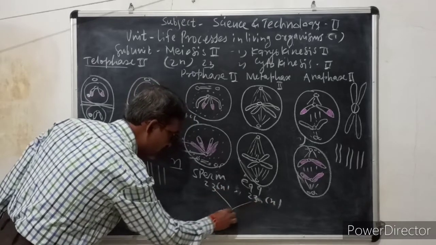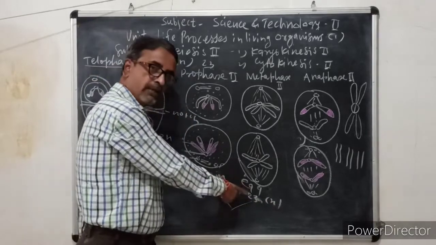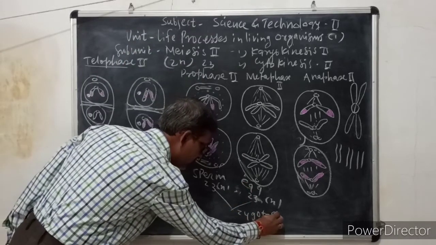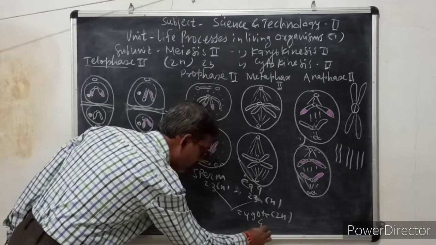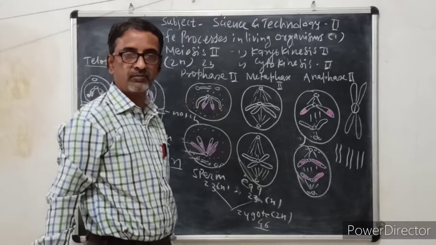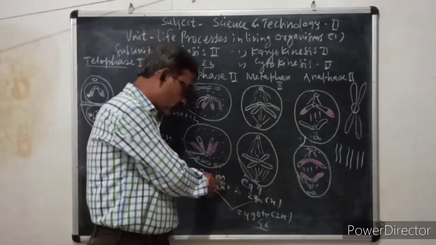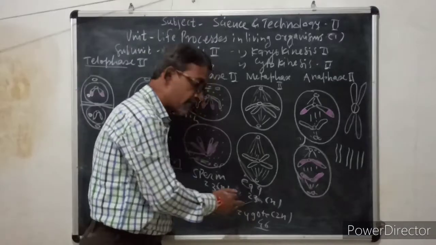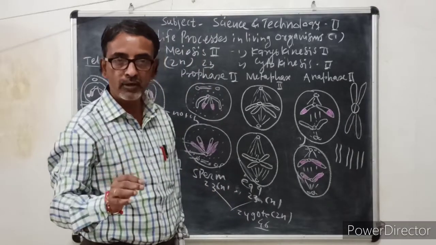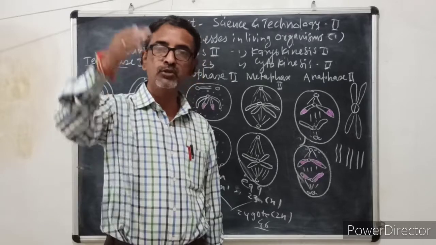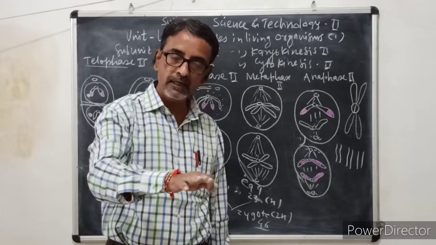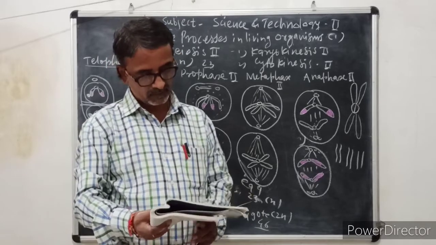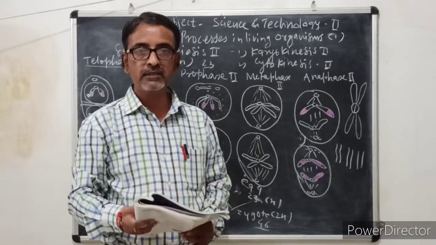But when the male gamete unites with the female gamete to form a zygote, this zygote is now diploid and the number is 46. These gametes unite by a process called fertilization and the zygote is formed. From this diploid zygote a new individual is formed. It may be a male, a boy, or a female, a girl, and hence gametes are always haploid.